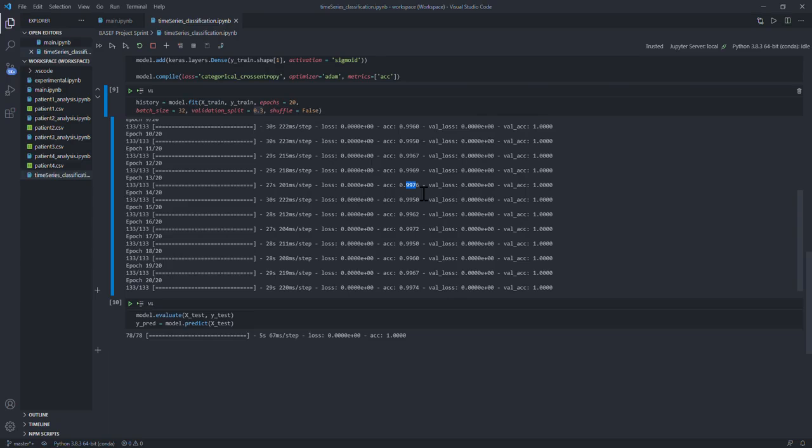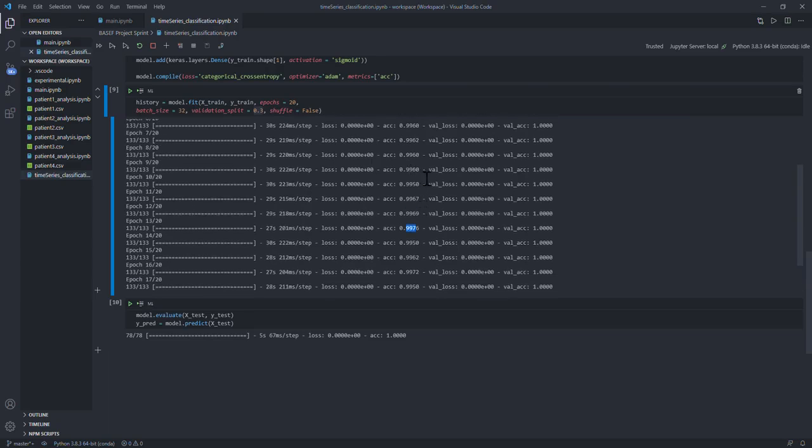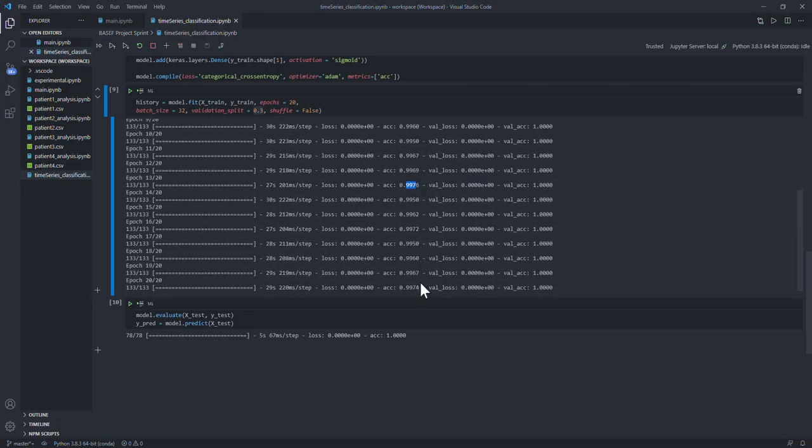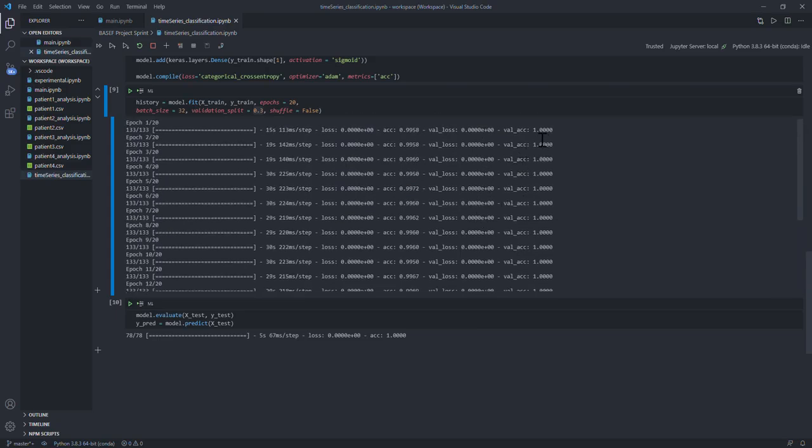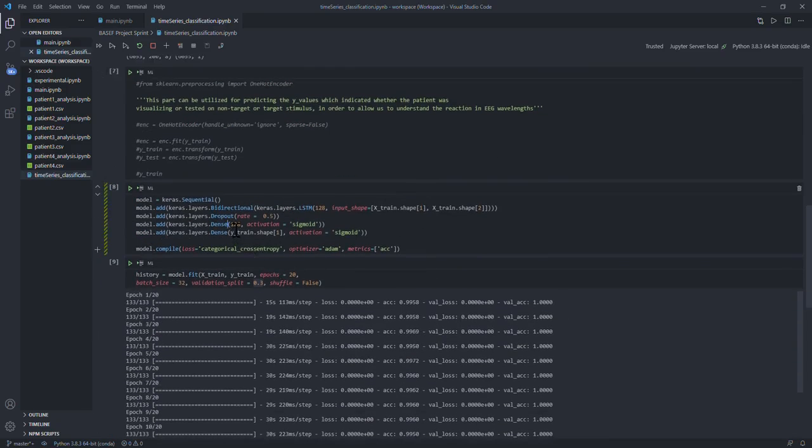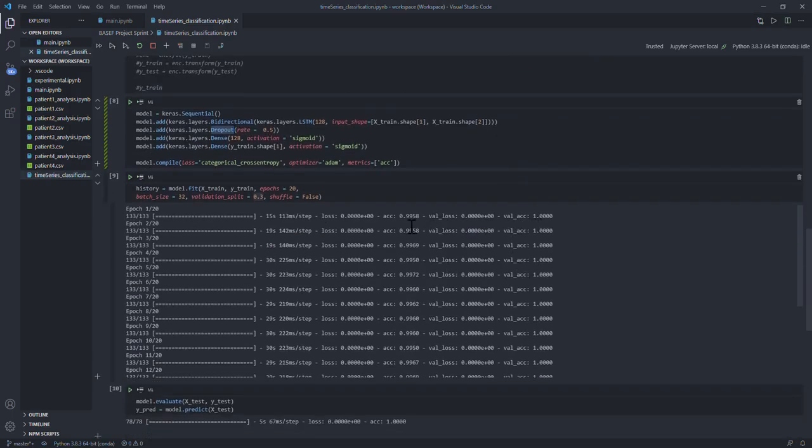As we can see, we were able to increase the accuracy of the model, and we were able to achieve between 99.0 and 99.9% accuracy. The validation accuracy was maintained at 100%. As you can see here, we've used the dropout layer at a rate of 0.5 to completely eliminate the possibility of overfitting. And we were able to completely eliminate that. The fact that the validation accuracy is higher than the accuracy of the training data indicates that we have not overfitted, and this is truly how accurate the classification model is.